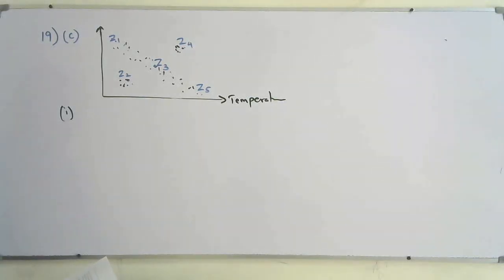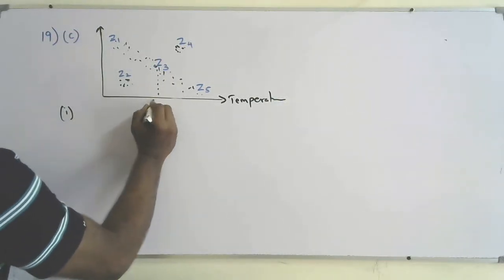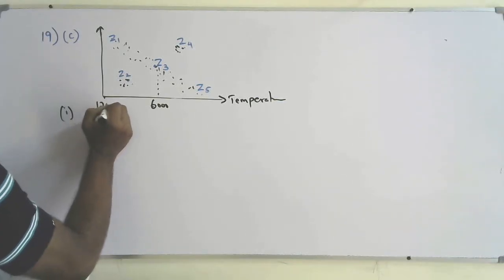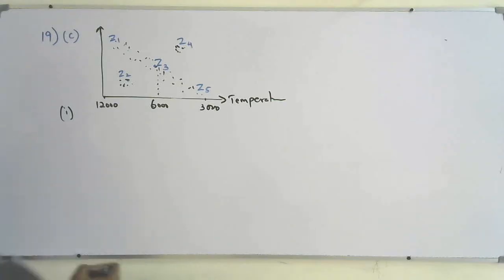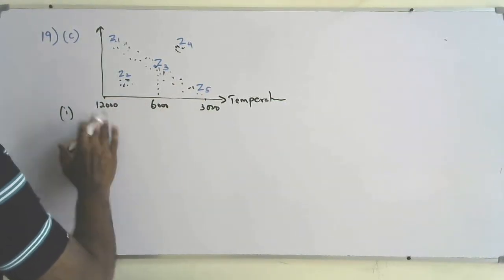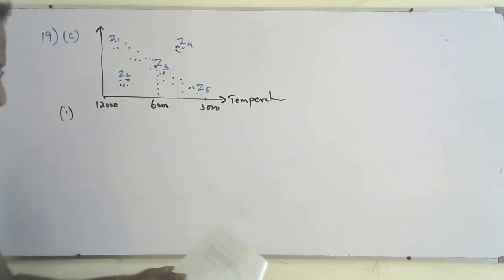So Z3 is almost 6,000. You can mark 6,000 here, then 12,000, and this one 3,000. Normally equal divisions, equal ratio. So 12,000, 6,000, 3,000.